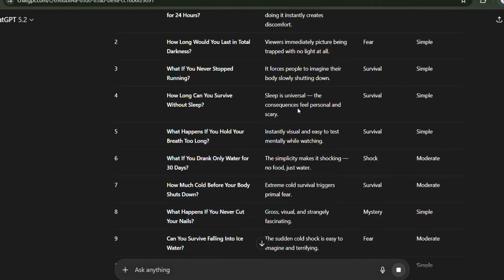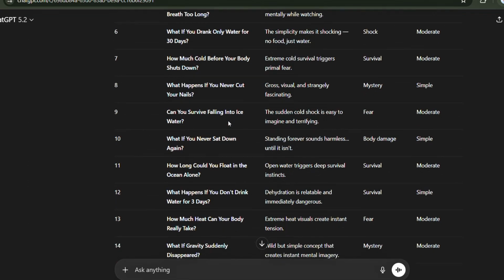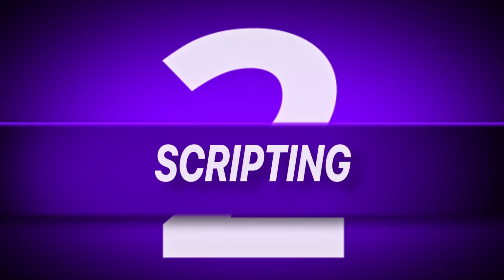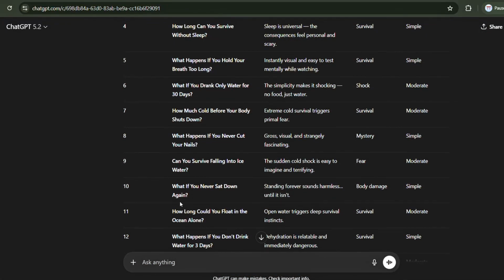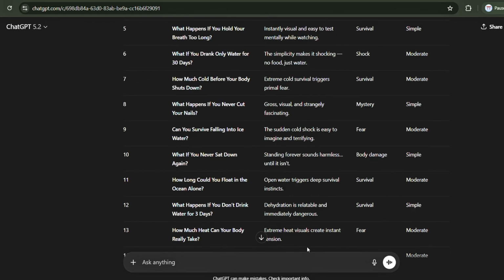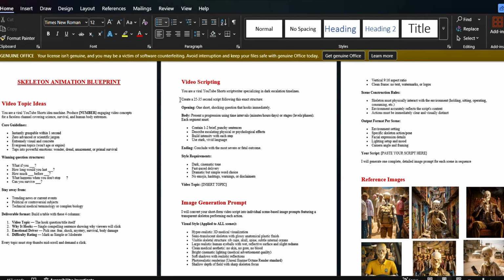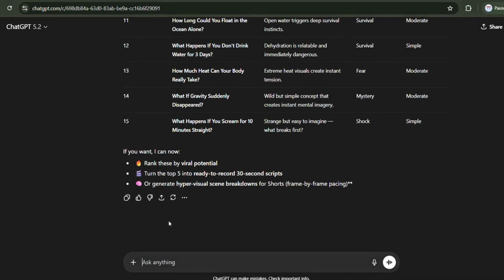Once you've got your topic ideas locked in, it's time for the exciting part, creating your video script. Now, let's transform that topic into a full-fledged script. Open up the prompts PDF and locate the video scripting prompt. Copy it, then head back to ChatGPT and paste it into the input field.